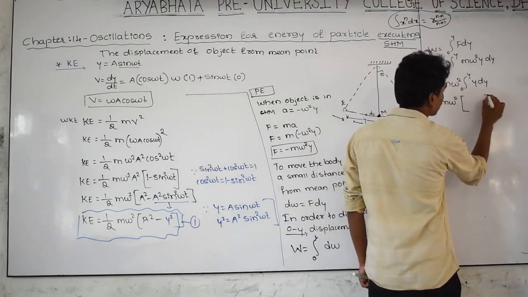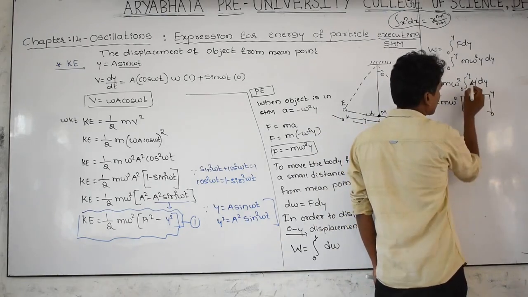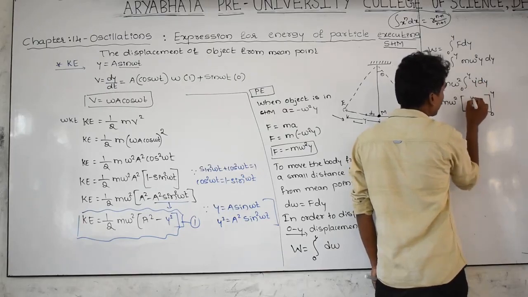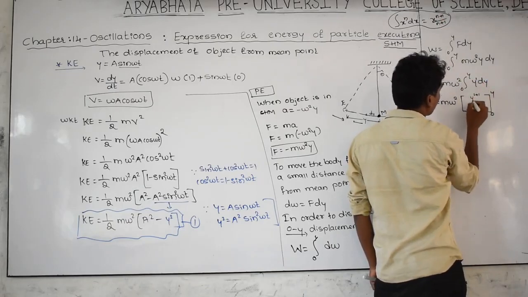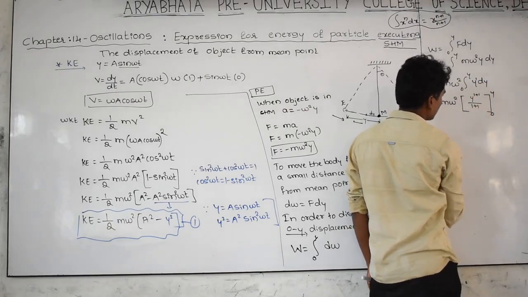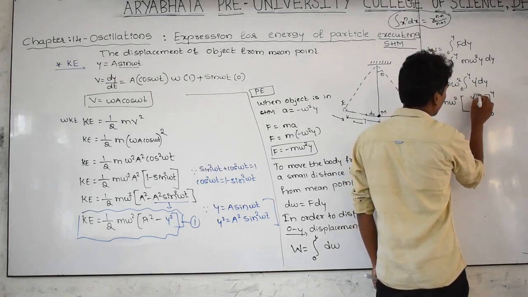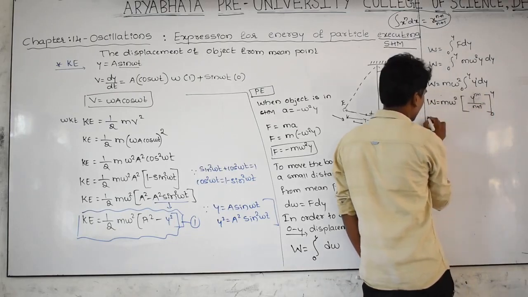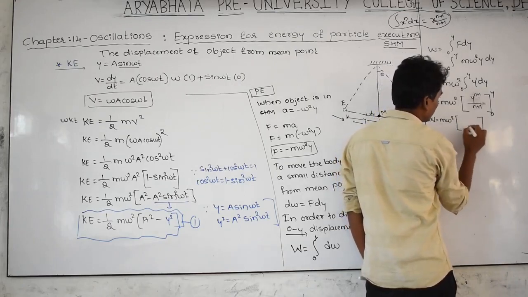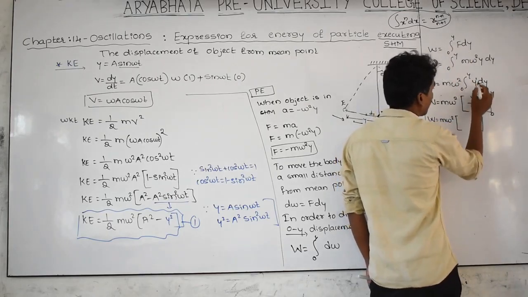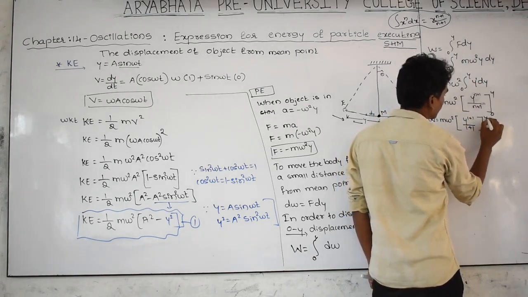First of all, take the limits like this. This is 0 to y. Here the power is 1. X raised to n means y raised to, what is n? That is 1. Directly according to the formula you take y raised to n plus 1 by n plus 1. W is equal to m omega square. What is n here? N is 1. Y raised to 1 plus 1 by 1 plus 1. This is 0 to y.